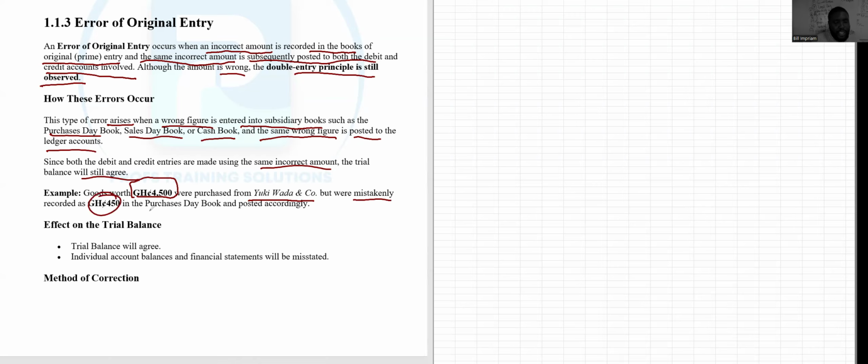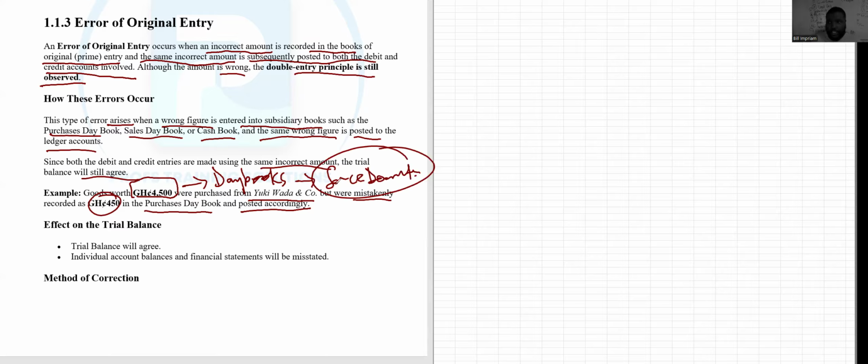So examples: goods that are worth 4,500 were purchased from Yukiwada and Company, but were mistakenly recorded as 450 in the purchases day book and posted accordingly. So this one usually happens from the day books, right? Or sometimes, in rare cases, it can happen on the source document. There was a transaction where the invoice itself was wrong, right? It can happen from the day books.